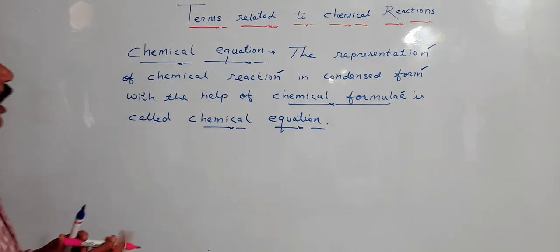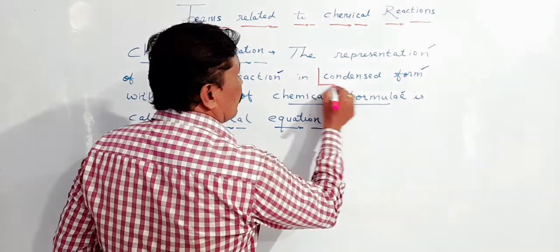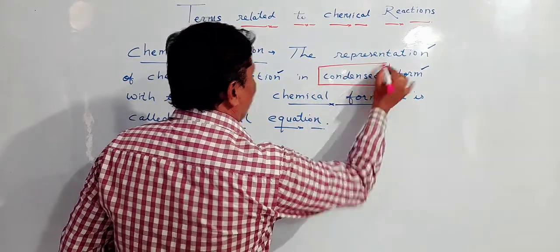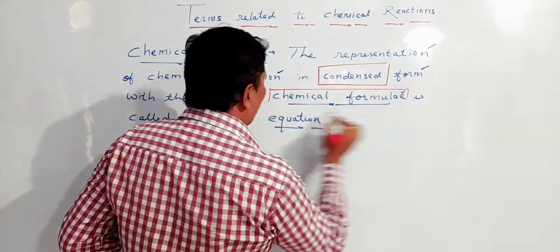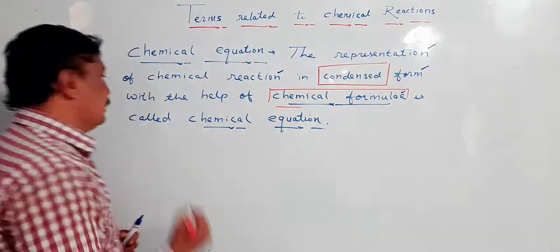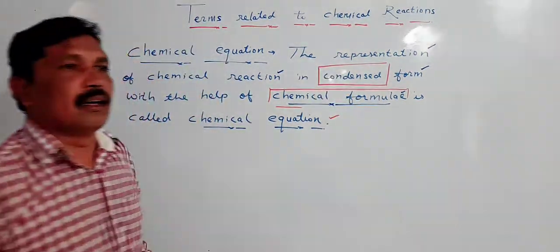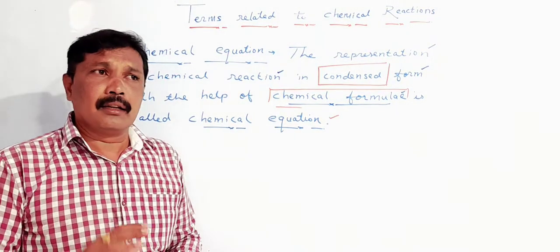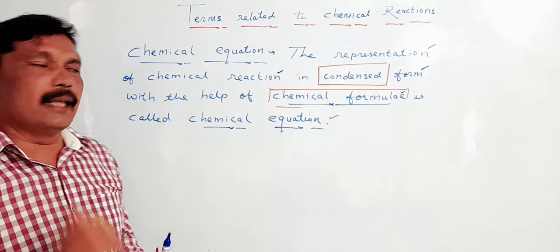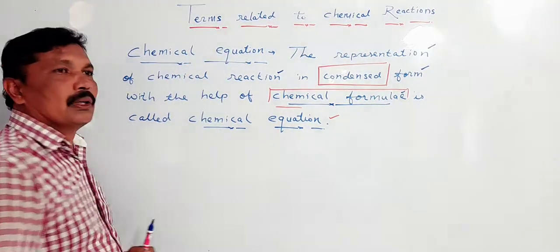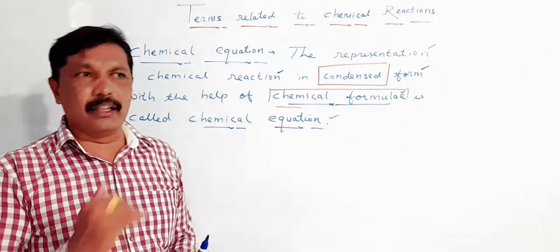The representation of chemical reaction in condensed form with the help of chemical formulae is called as chemical equation. The next topic which we are going to consider regarding terms related to chemical reaction is word equation.